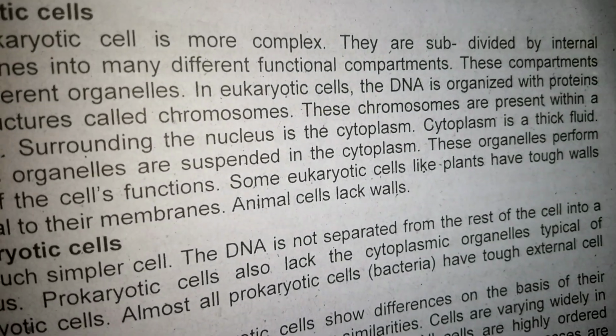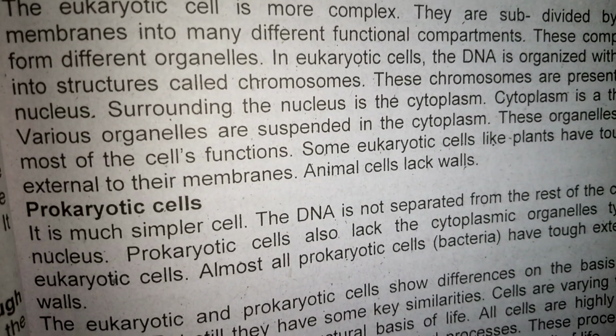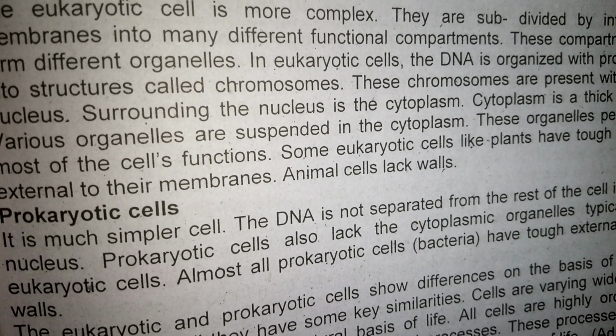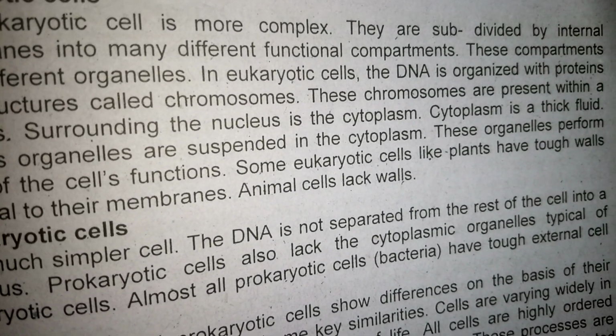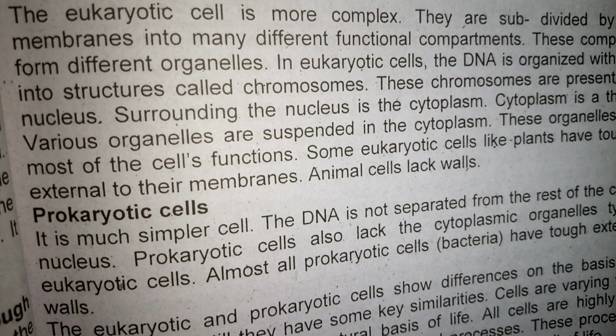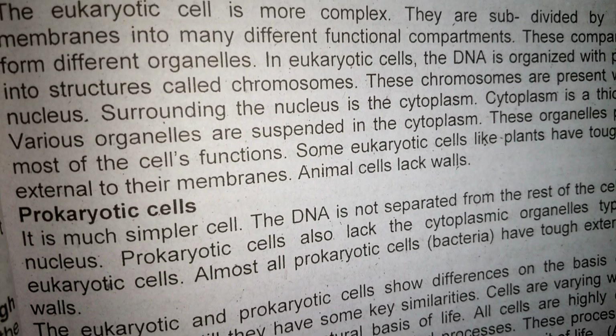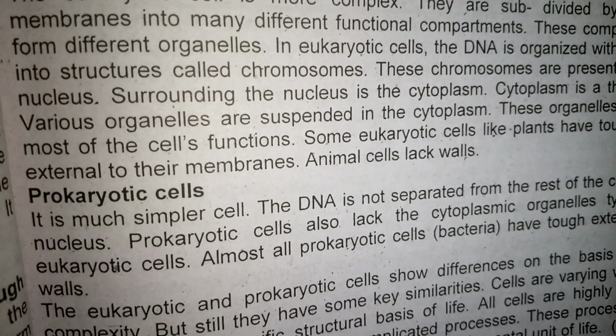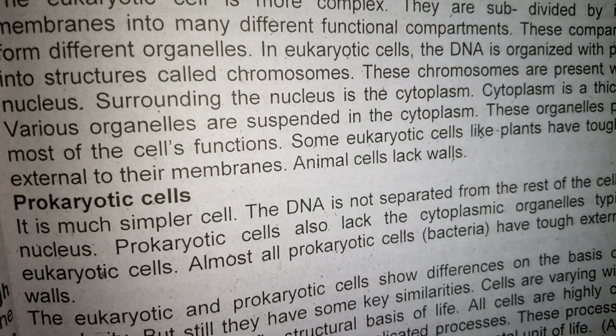These chromosomes are present within a nucleus. Surrounding the nucleus is the cytoplasm. Cytoplasm is a thick fluid. Various organelles are suspended in the cytoplasm. These organelles perform most of the cell's functions.